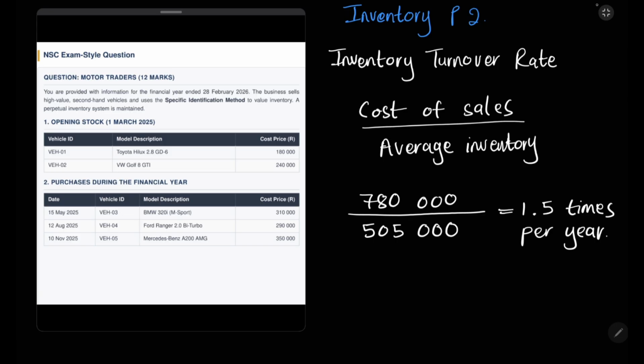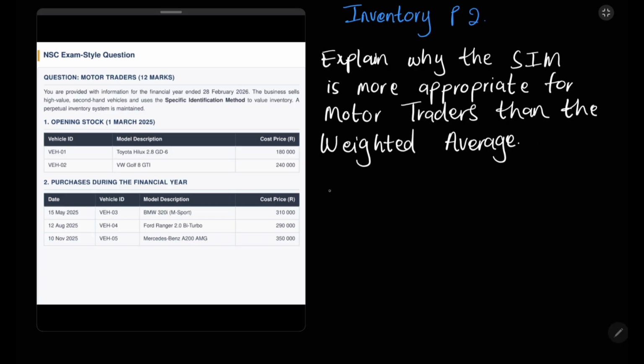Now let's do a theory question. Explain why the specific identification method is more appropriate for motor traders than the weighted average method. So why is it more appropriate? We could say that the items are expensive, right? Remember when I introduced the specific identification method, I said that it specifies every single product and companies usually deal with it when they have expensive or unique products. It could be artwork, cars, houses, different things. So we could say, because they sell vehicles, vehicles are expensive.